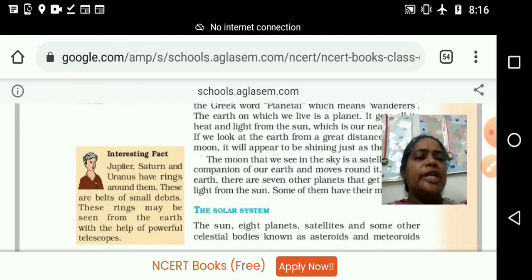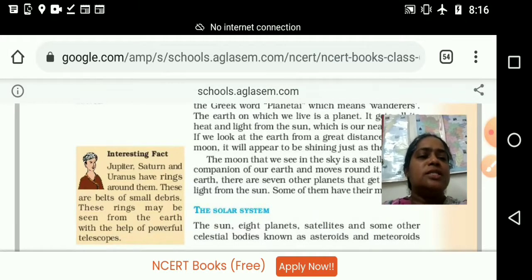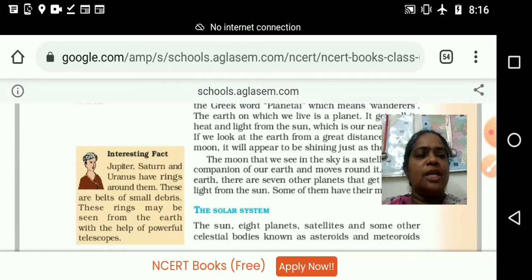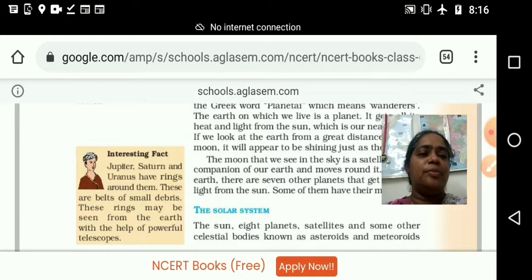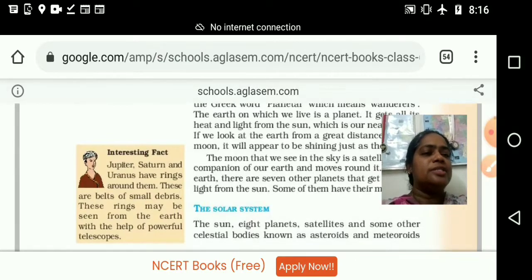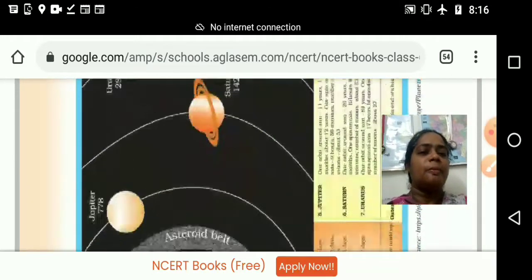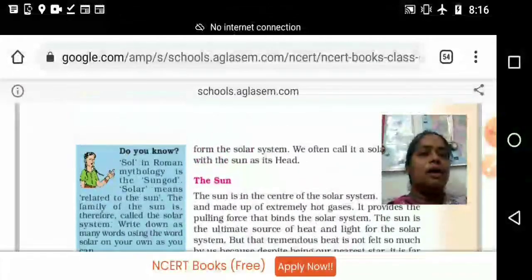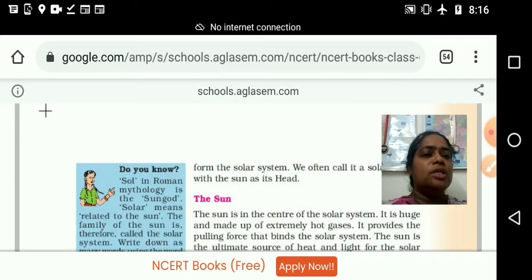Okay, we are moving to the next topic, that is the solar system. What was the name of our chapter? The Earth in the Solar System. So we are coming to that point, the solar system. The sun, 8 planets, satellites and some other celestial bodies known as asteroids and meteoroids form the solar system.